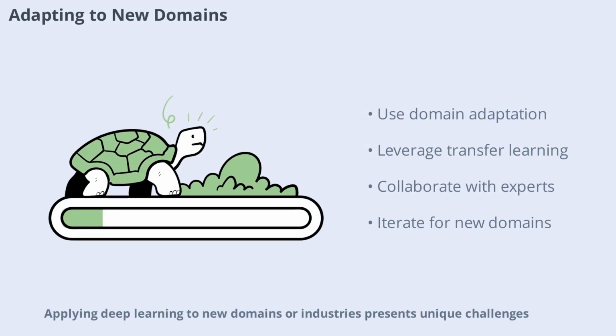Applying deep learning to new domains or industries presents unique challenges. Domain adaptation techniques, transfer learning, and collaboration with subject matter experts can help bridge the gap. Be prepared to experiment and iterate as you tailor your models to new applications and data types.